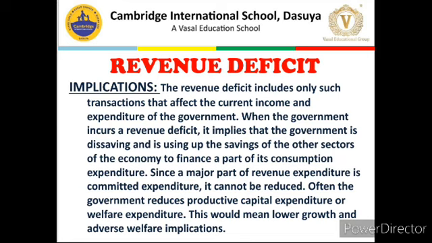So, if there is revenue deficit in an economy, it clearly shows that the government is not working properly, that there is corruption, that too much money is being spent on ministers and all other sundry expenses, which provides no direct economic benefit to a country.